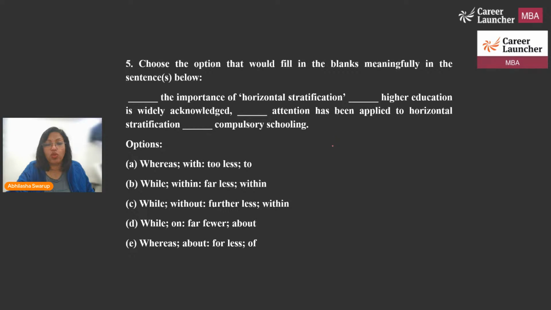This is a filler. So there is a sentence that is given with 3 blanks and you have to identify which of these will be the correct answer, whether it is A, B, C, D, E. It says the importance of horizontal stratification, higher education is widely acknowledged. Some attention has been applied to horizontal stratification dash compulsory schooling. All right, so let's try and see what will be the correct answer.